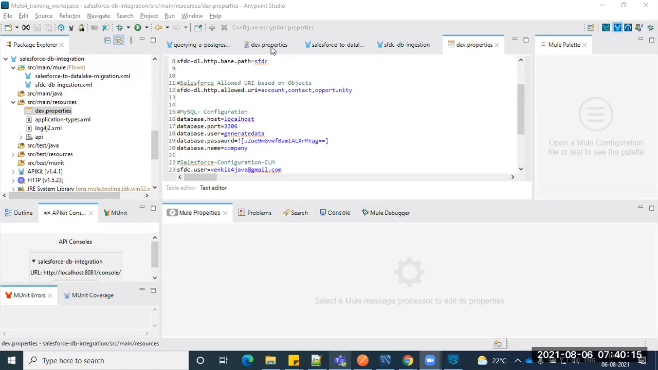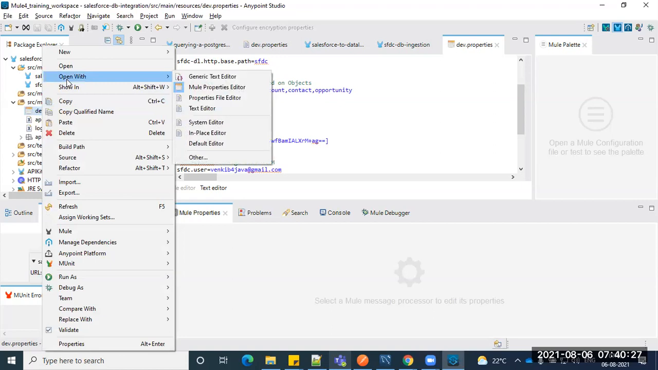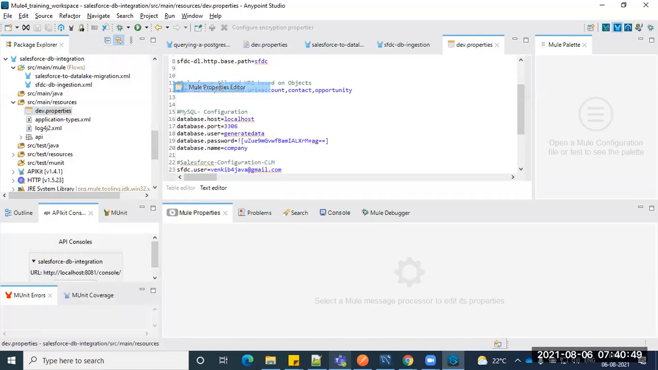Somebody was asking again about the URL, I'll just share that. Here we have different properties, right? Dev properties, production properties. I right click on the properties and use Open With. You can see the generic text editor and the Mule properties editor. If that security plugin is not available in your machine, you can't see the Mule properties editor, only the generic text editor. Once you add that plugin, you can see the Mule properties editor. Just click it.